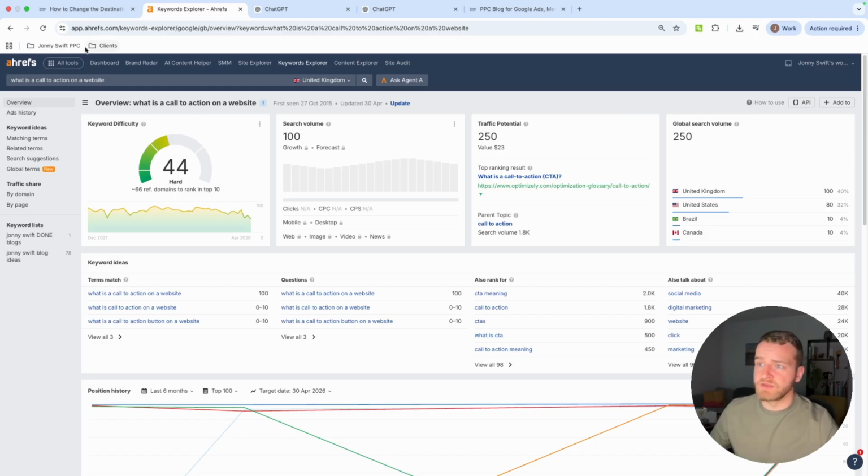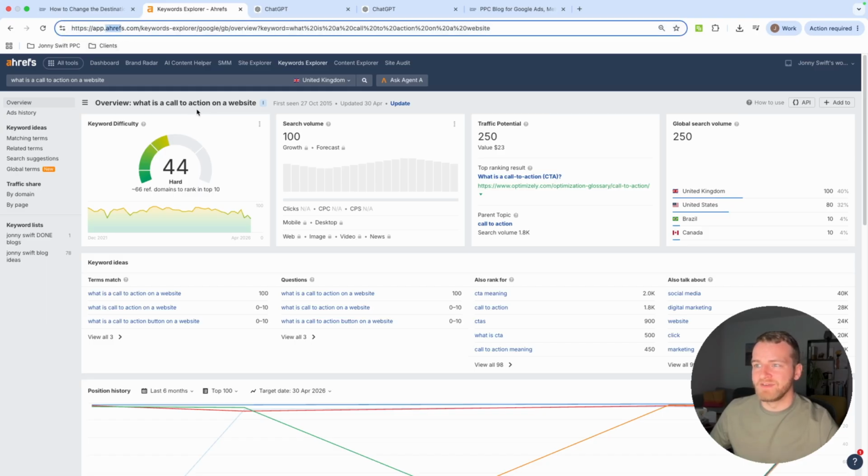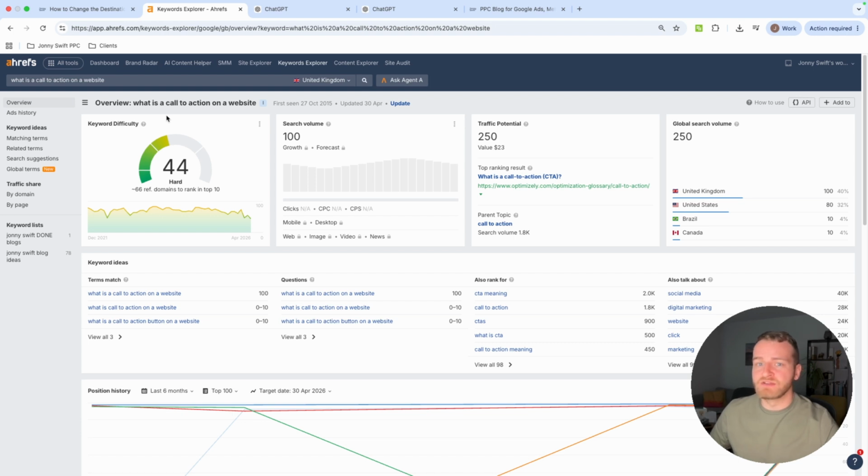So what I did, using Ahrefs, I think that's how you say it, basically I looked at the keywords that I could write about, and I just looked at call to action, and this is a term that does get searched about 100 times per month that I could get some volume for. And this is 100 times in the UK, and it is what is a call to action on a website. So this is a perfect example of what I'm going to write about right now in this video. So now we've found the topic I'm going to write about.